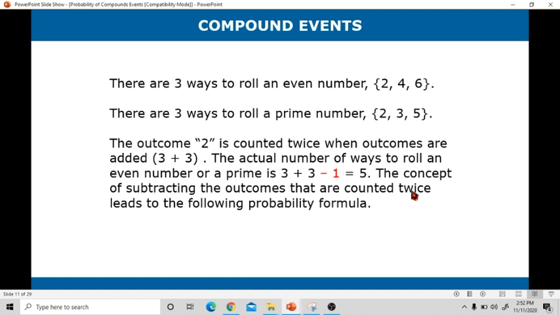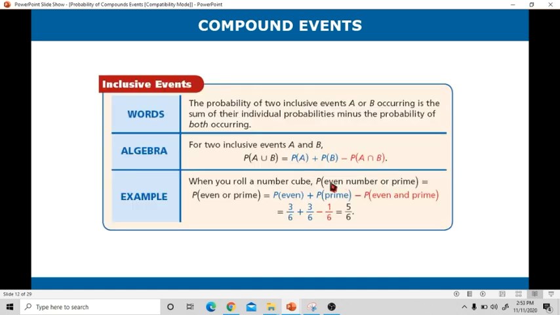The concept of subtracting the outcomes that are counted twice leads to the following probability formula. The probability of 2 inclusive events, A and B: the probability of A union B equals the probability of A plus the probability of B minus the probability of A intersection B. Itong A intersection B, this is the common outcome between the 2 events, A and B. So, ito yung gagamiting formula natin to find the probability of inclusive events.